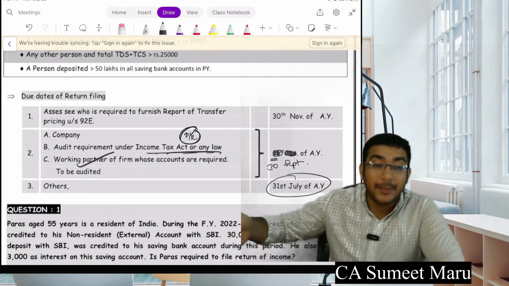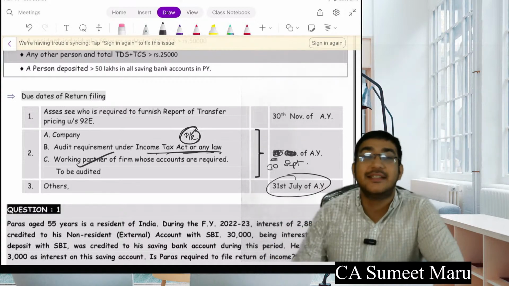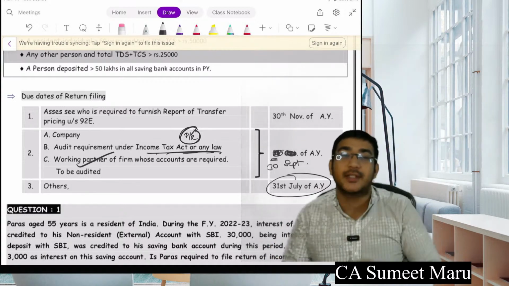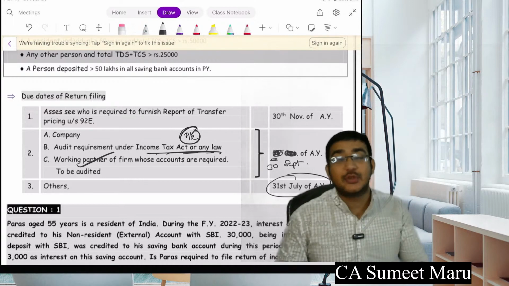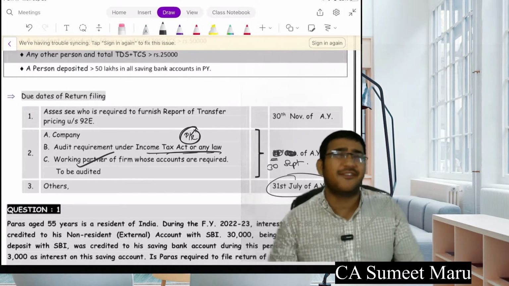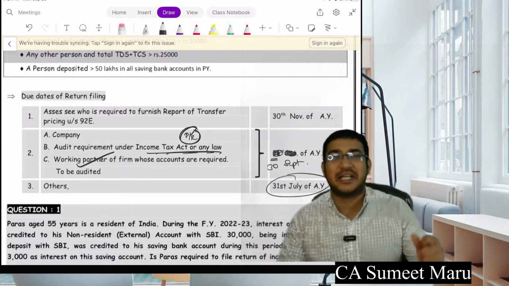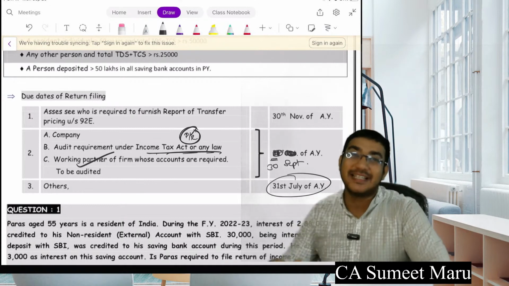So that is why all the CAs are very busy right now, those who are in practice. Your seniors, those who are in articleship, they probably won't even pick up your phone now. I remember my articleship days, we used to stay there in the firm until 2 to 3 a.m. At least 1 or 2 days we have even slept at our firm itself. In the morning we would wake up, have breakfast and start work again. So this is what happens in the land of the due date.